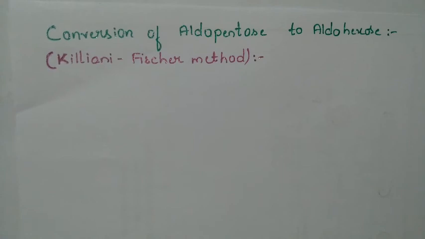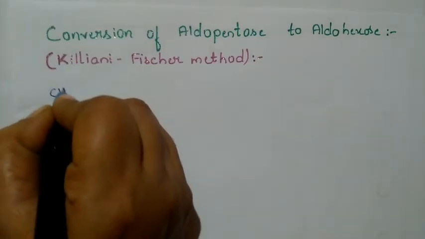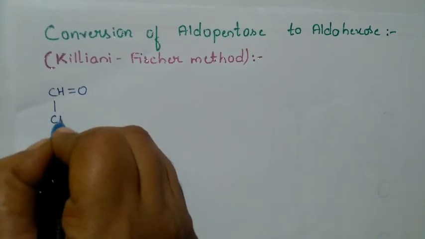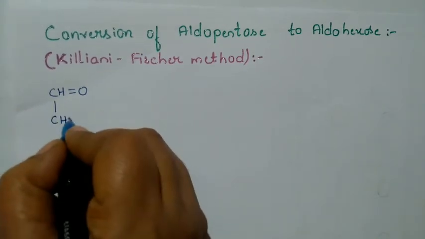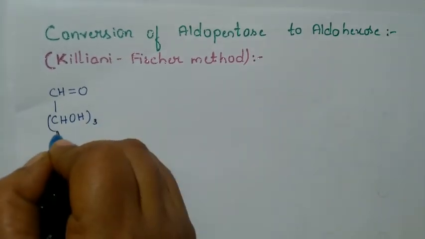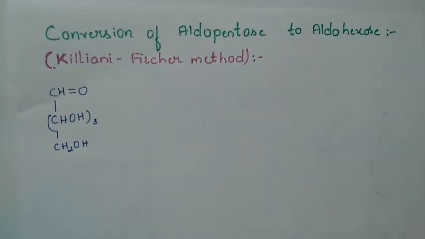First we'll consider an aldopentose here. It is CH double bond O, CHOH three times, and CH2OH.